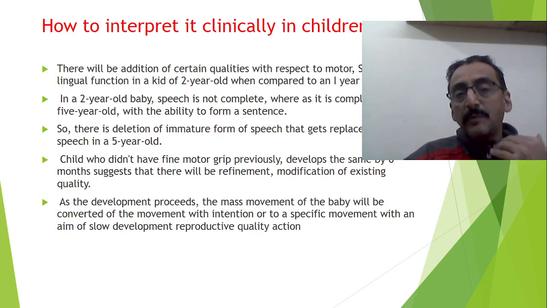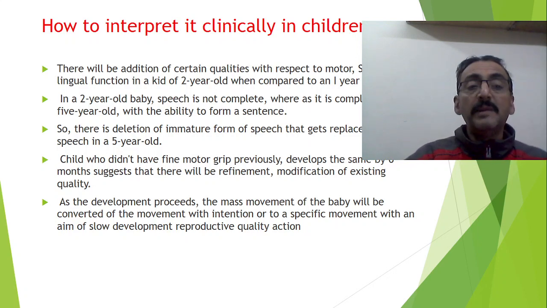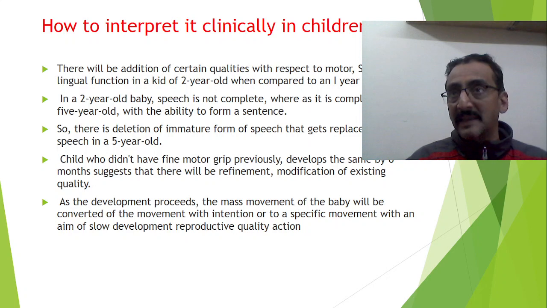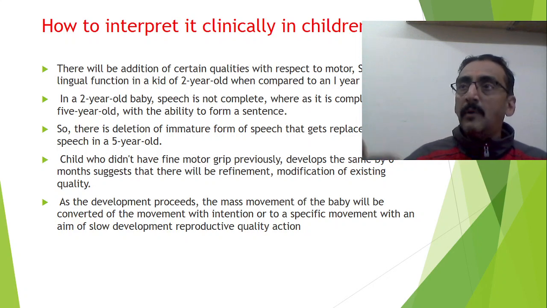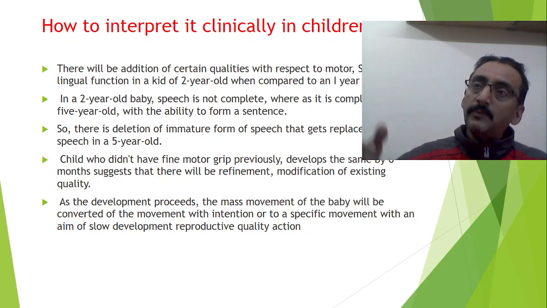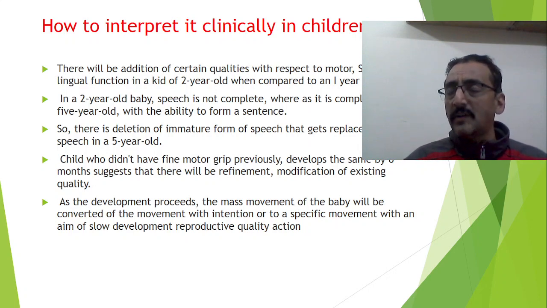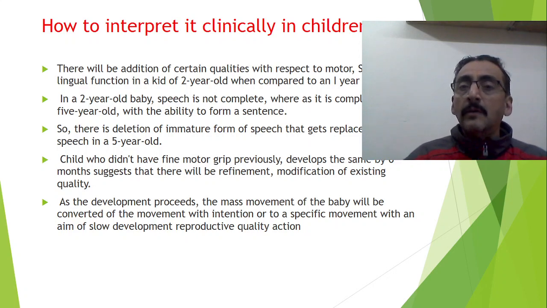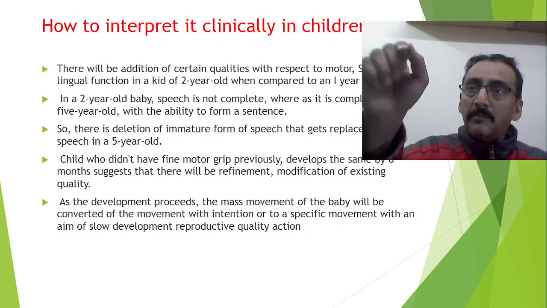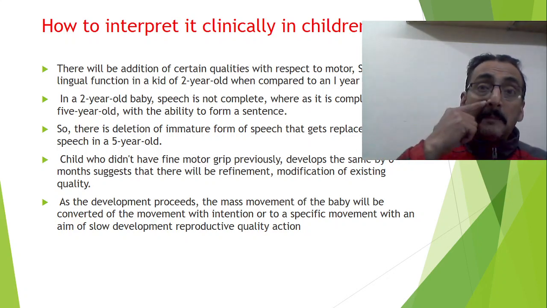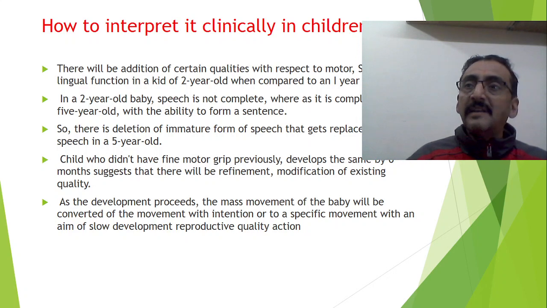As the development proceeds, the mass movement of the baby will be converted into movement with intention. This is one more thing. If you put a light on the face of a 1-day-old or 2-day-old baby, the child will show multiple movements. The child also closes the eyes, shows a Moro-like reflex, and shakes the body. Multiple movements will be seen; we call it mass movement. One stimulus is given, and mass movement is seen. But as age passes, this mass movement will not be seen.